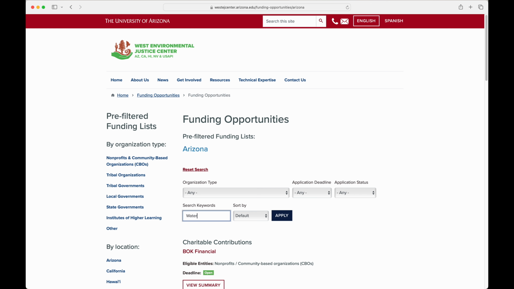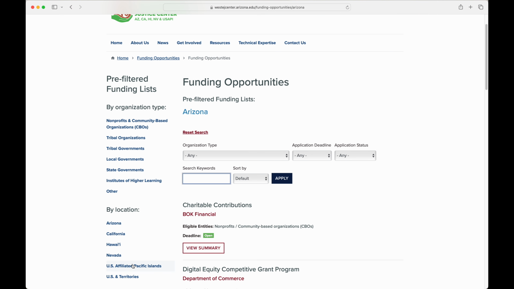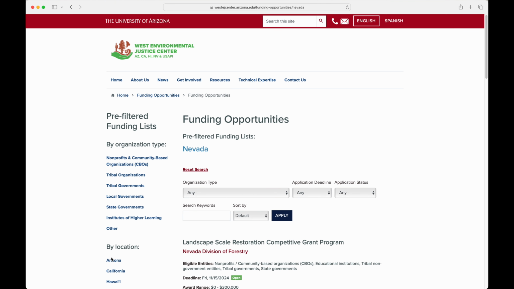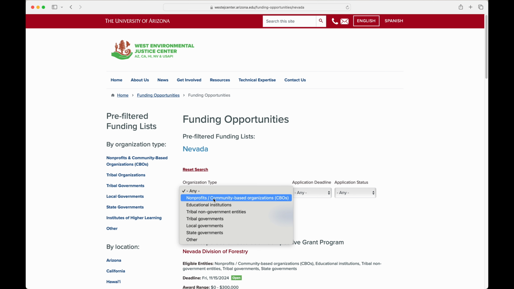Now let's take a look at an example. In this example, I represent a nonprofit organization located in Nevada that wants to find funding for conducting activities in the community relating to climate change education and how to be more environmentally conscious. In order to find the relevant grants in our database, I will start with a custom search. Under organization type, I will select nonprofit and community-based organizations.